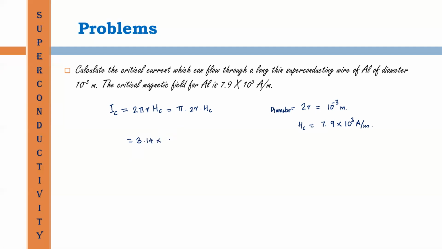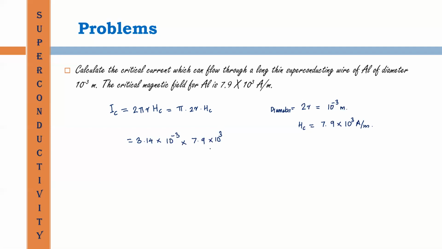3.14 into 10 raised to minus 3 into 7.9 into 10 raised to 3. When we multiply this quantity, it is approximately equal to what?